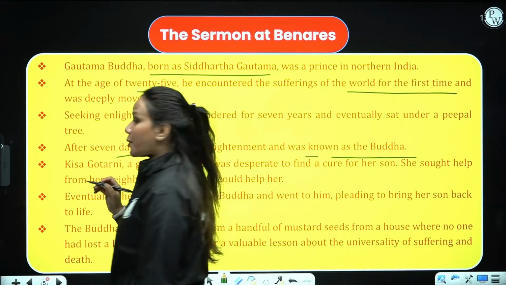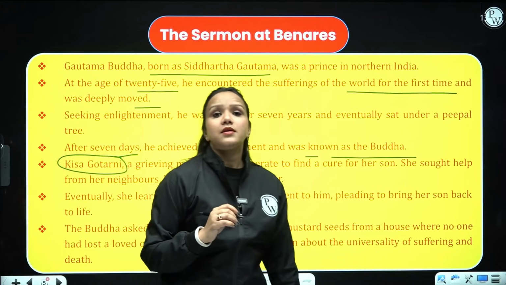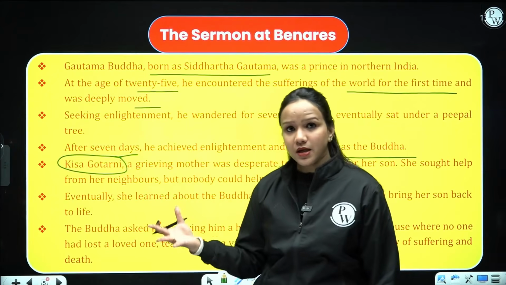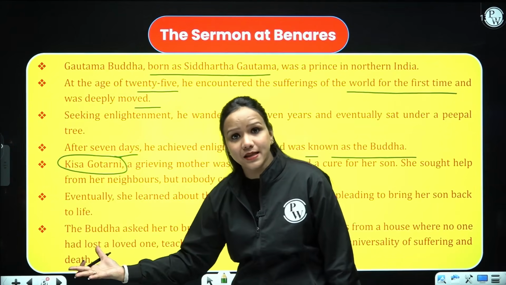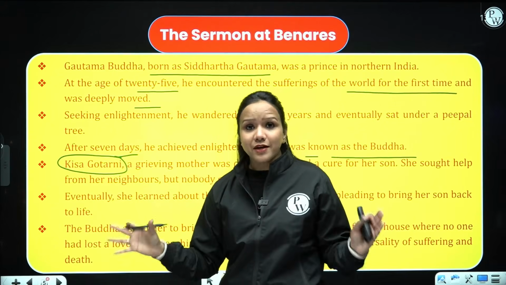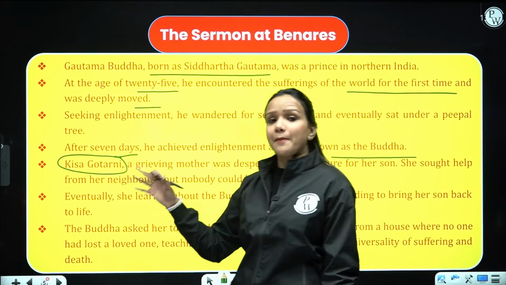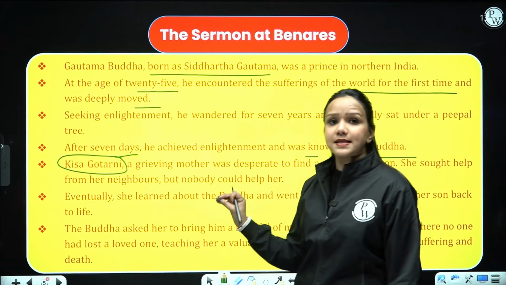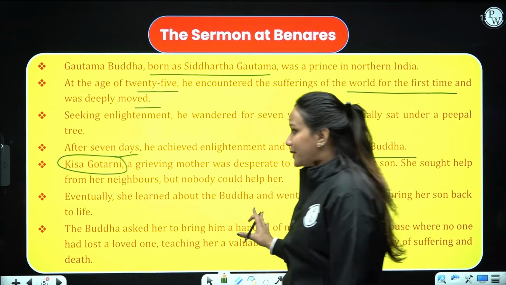Then we have another important character in the story, Kisa Gautami, who had her only son who passed away, right, due to some reason, but she could not reconcile to her only son's death, right? She could not accept the reality of her son's death. So she went mad with sadness and she went from door to door so that somebody could help her. So what happened? Somebody from her neighborhood suggested her to go to Gautam Buddha and she went there. So let's see what happened later on.